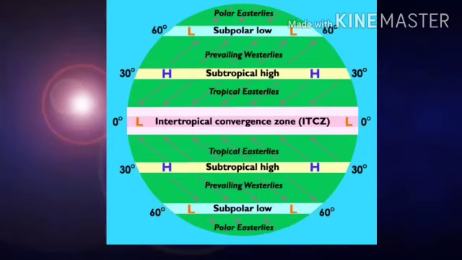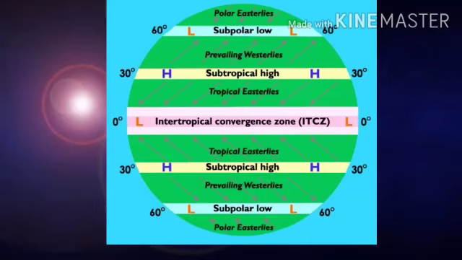Next is the polar high pressure belt. The polar high pressure belt region is found between 80 degrees to 90 degrees north and south latitude in both hemispheres, that is the northern hemisphere and the southern hemisphere. These are extremely cold regions with very high pressure throughout the year because the temperature is very low.